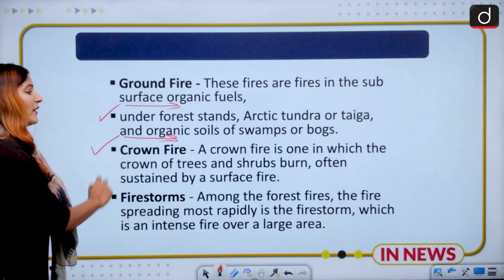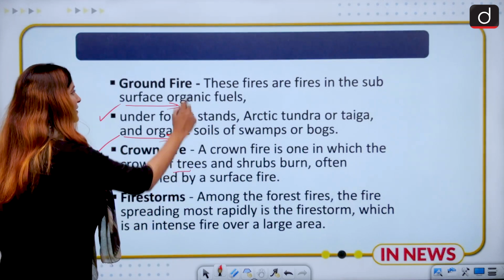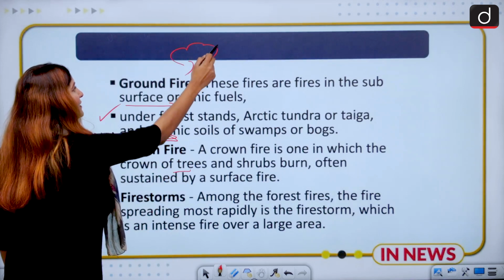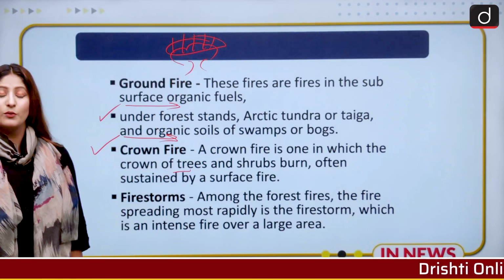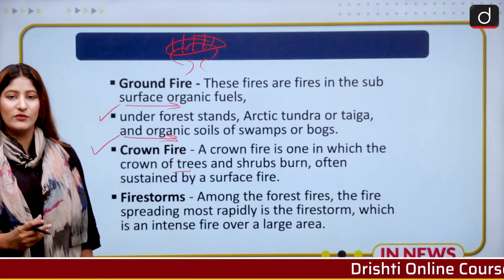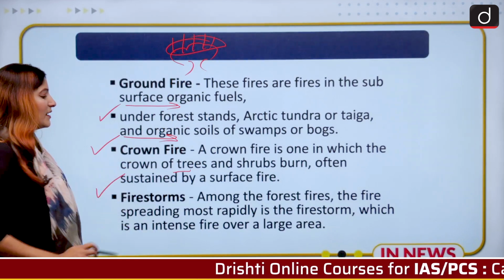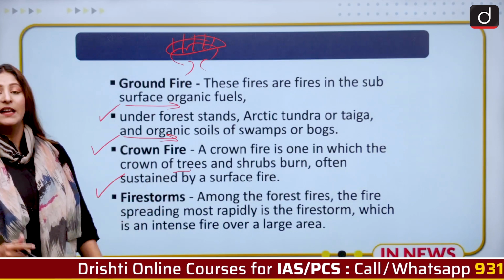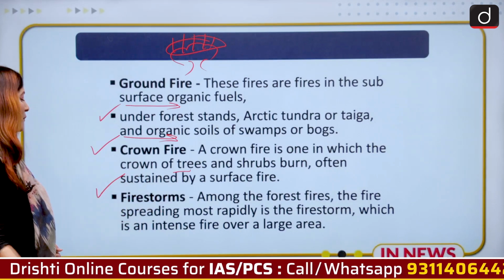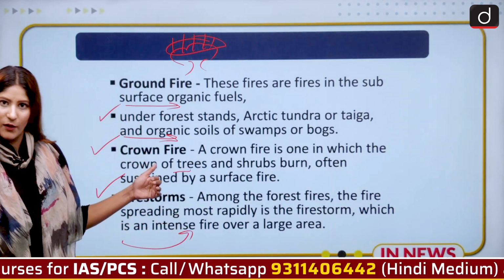Then we have crown fire, in which the crown of the trees and shrubs burns. This is a tree, and this is the crown of the tree. Whenever fire is in the topmost layer of the tree, it is known as crown fire. And fire storms are among the forest fires that spread most rapidly. It is like a storm, an intense fire over a large area. So these are the different types of forest fire.